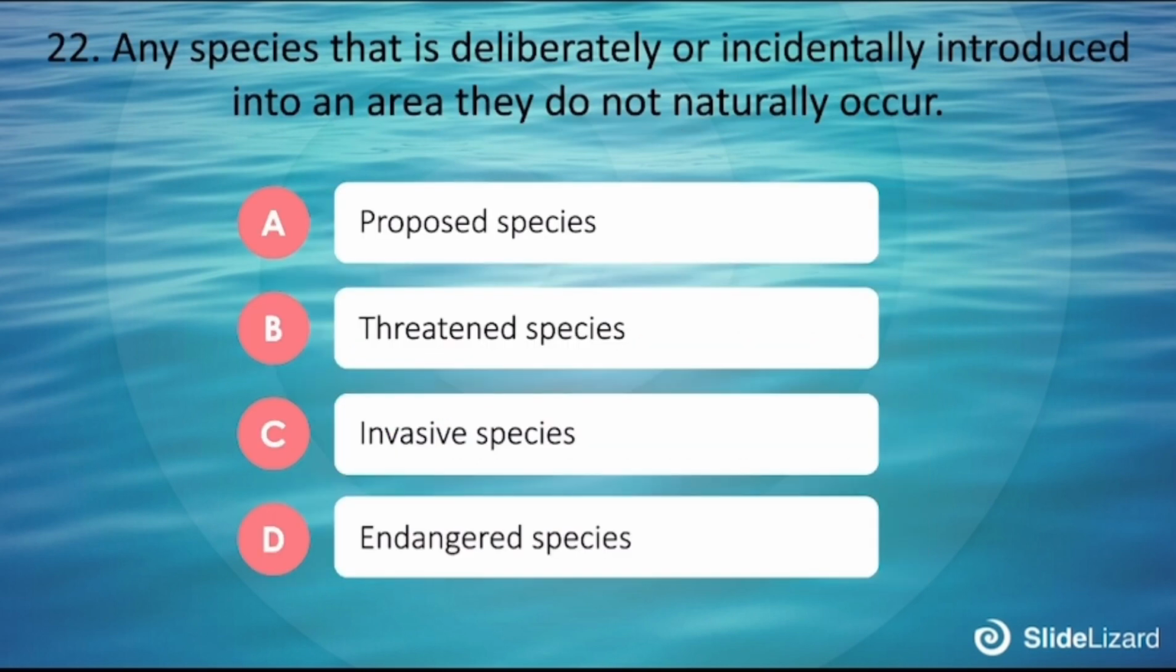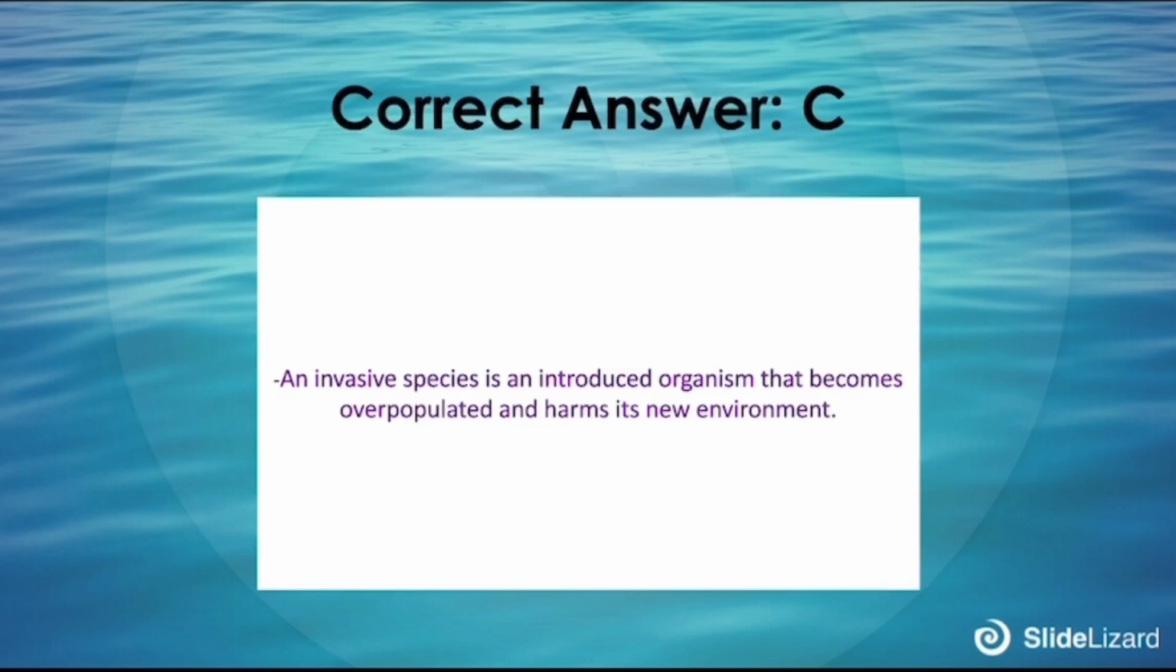22. Any species that is deliberately or incidentally introduced into an area they do not naturally occur. A. Proposed species, B. Threatened species, C. Invasive species, D. Endangered species. The correct answer is C. An invasive species is an introduced organism that becomes overpopulated and harms its new environment.